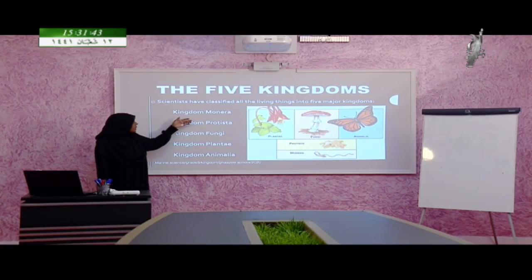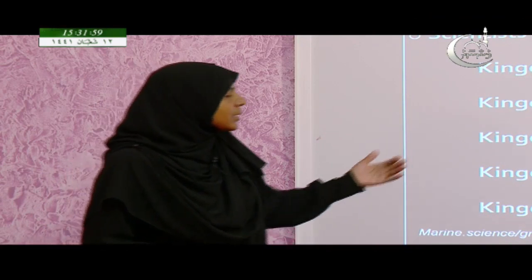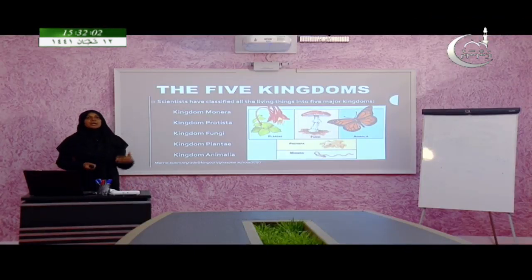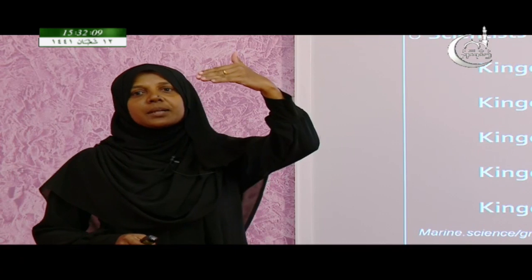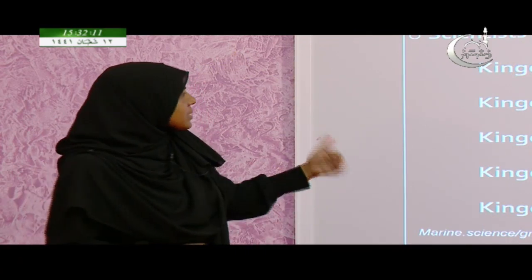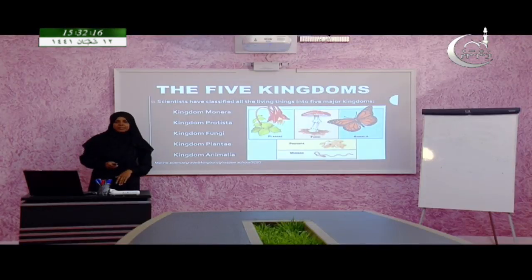The names are Kingdom Monera, Kingdom Protista, Kingdom Fungi, Kingdom Plantae and Kingdom Animalia. So, today we will be looking at these 5 kingdoms. In the previous lesson you already studied how scientists have classified organisms by looking at the order of classification. In the order of classification you have seen that at the top it is called kingdom. So, the classification starts with kingdom, and today we are looking at the kingdoms.